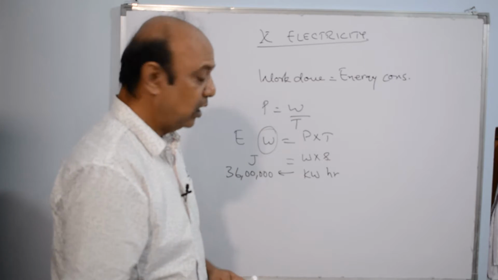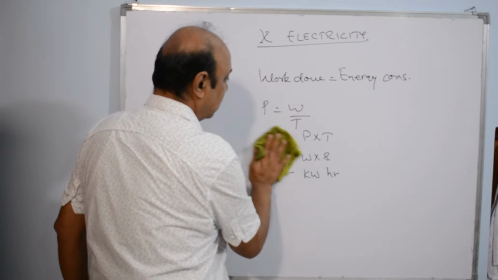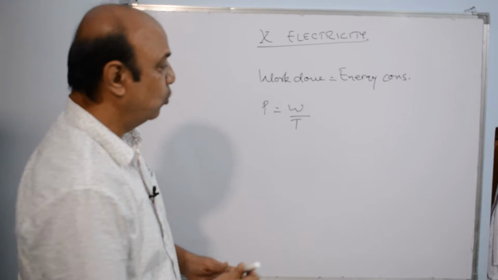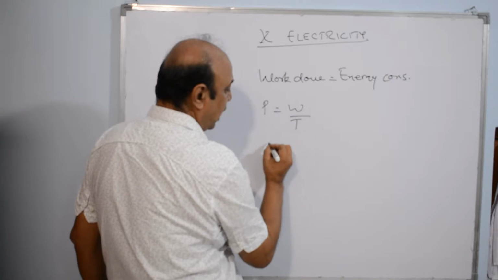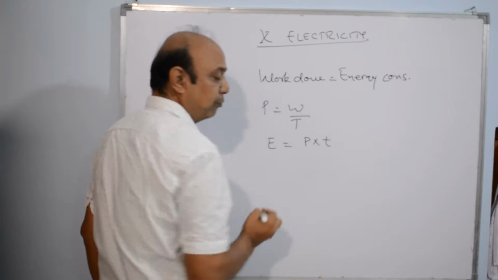So let us proceed with electrical energy, that is power is equal to work upon time, or energy is equal to power into time.